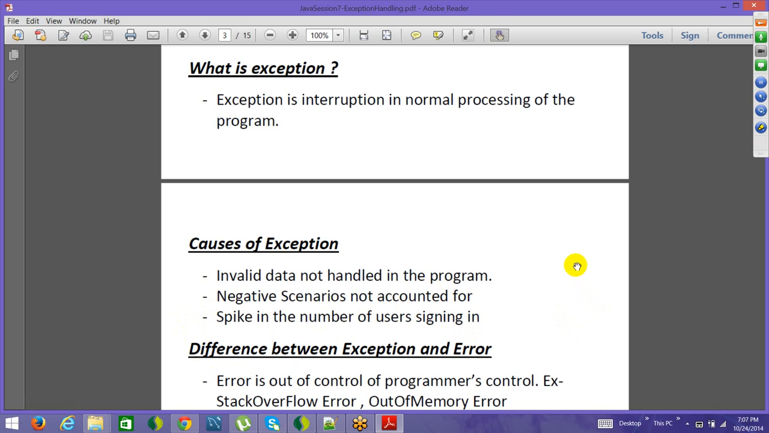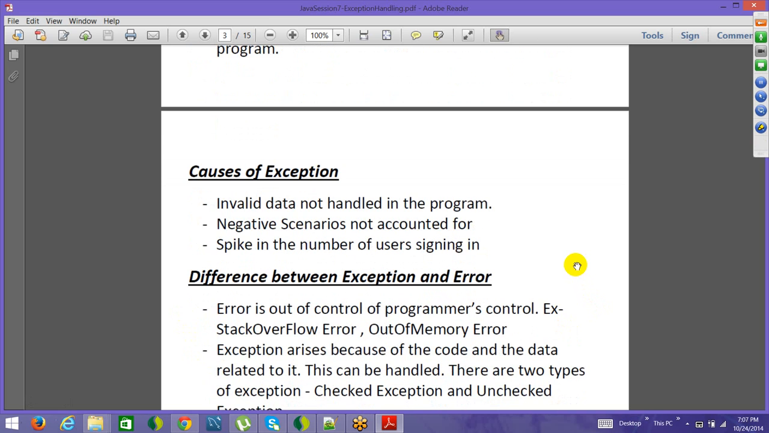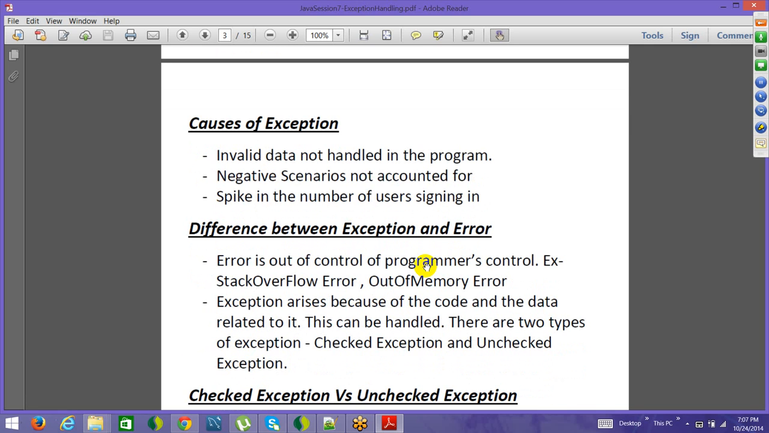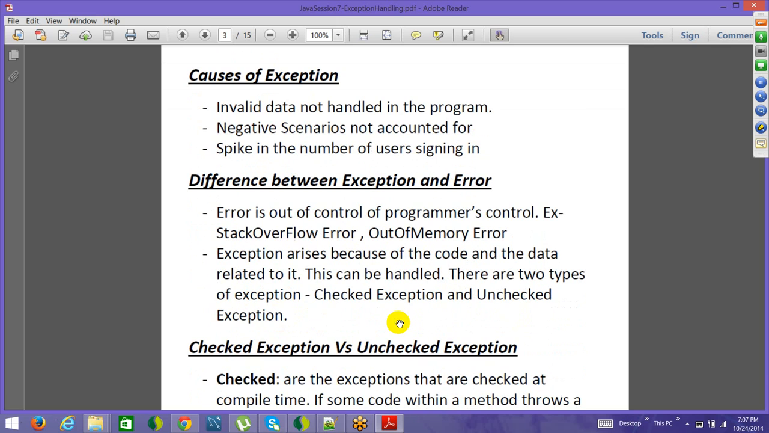So, the difference between exception and error. Error is out of the programmer's control. Examples: Stack Overflow error, out of memory error. Exception arises because of the code and the data related to it. So exception, if you see, is not out of the programmer's control. It arises because of the code and the data type and the data related to it, and this can be handled.